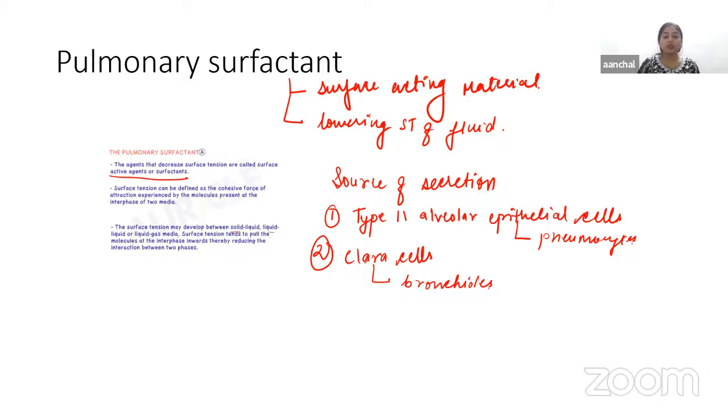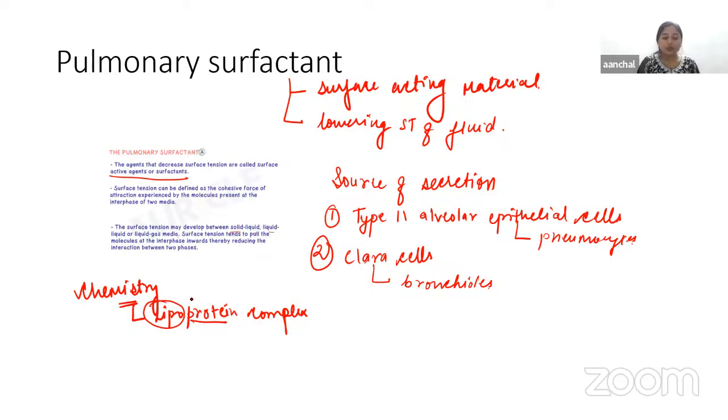Then if you look at the chemistry of surfactant, it is a lipoprotein complex, formed by lipid and protein. That is why it is known as a lipoprotein complex. The lipid part is especially made up of phospholipids, along with protein and amines.